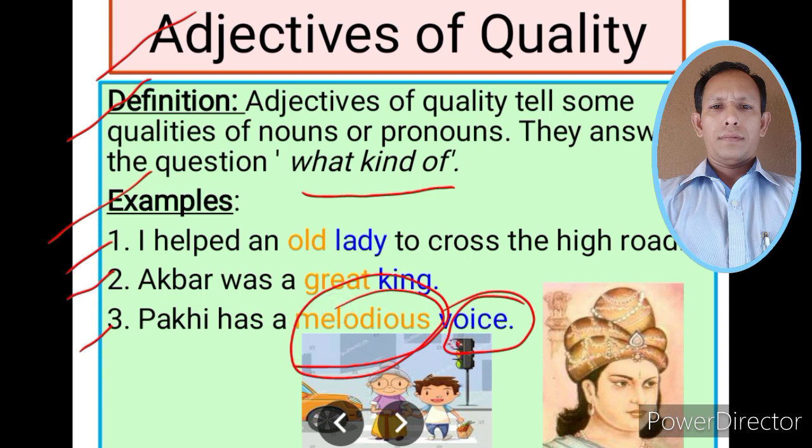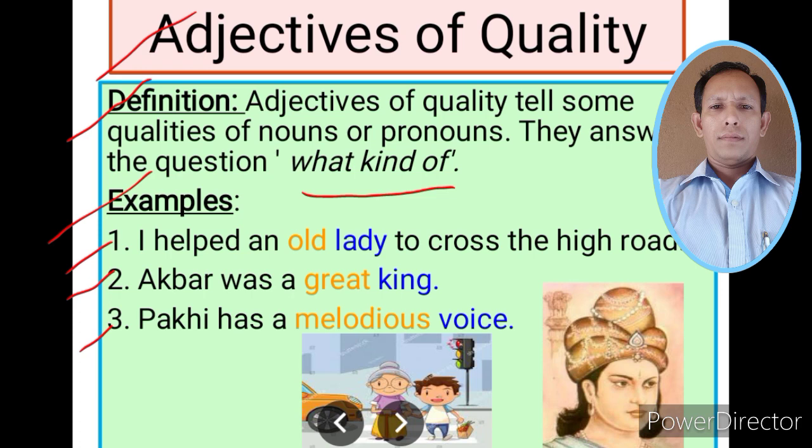Ask the question, what kind of, with the noun, what kind of voice? It is a melodious voice. So, dear, you can see in these three sentences the adjectives old, great and melodious are three adjectives of quality which tell some qualities of the nouns lady, king and voice.